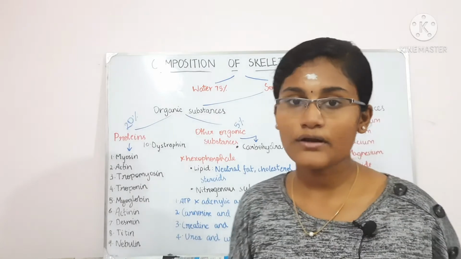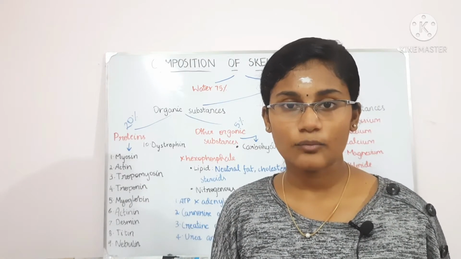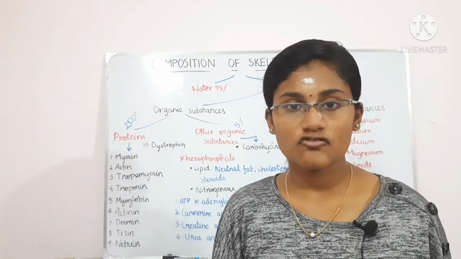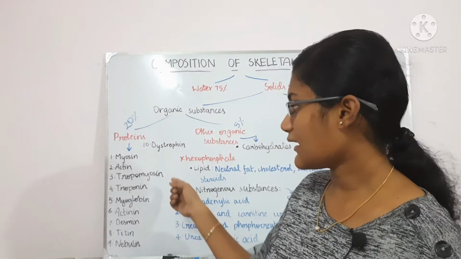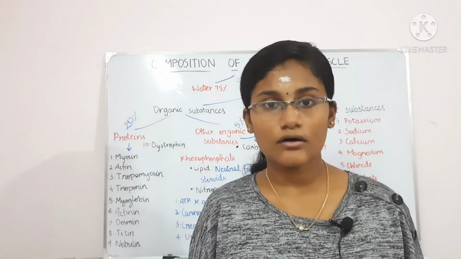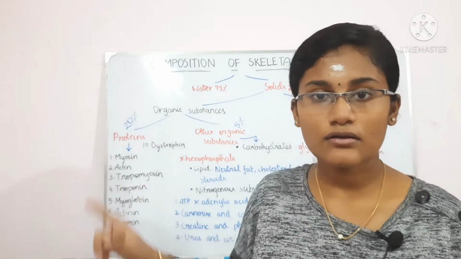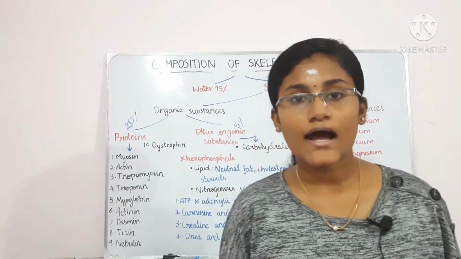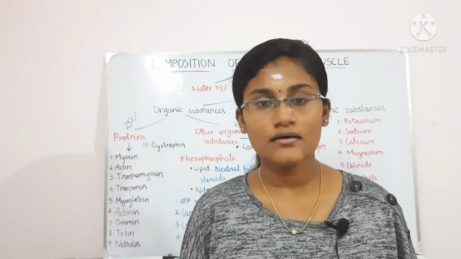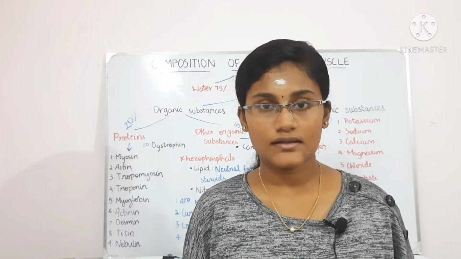Okay, and troponin has 3 components: troponin I, troponin T, and troponin C. Troponin T binds to the tropomyosin, troponin I binds to the actin, and troponin C binds to the calcium. Myoglobin is also a protein which is present in the sarcoplasm. So myoglobin is also called as myohemoglobin. Actually, myoglobin carries out the function done by RBCs in the other cells. So myoglobin carries the oxygenated blood inside the muscle cell.